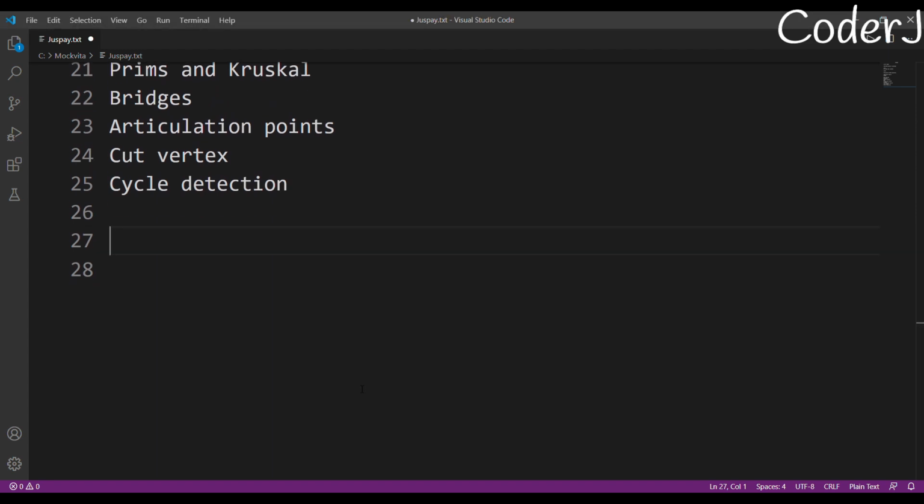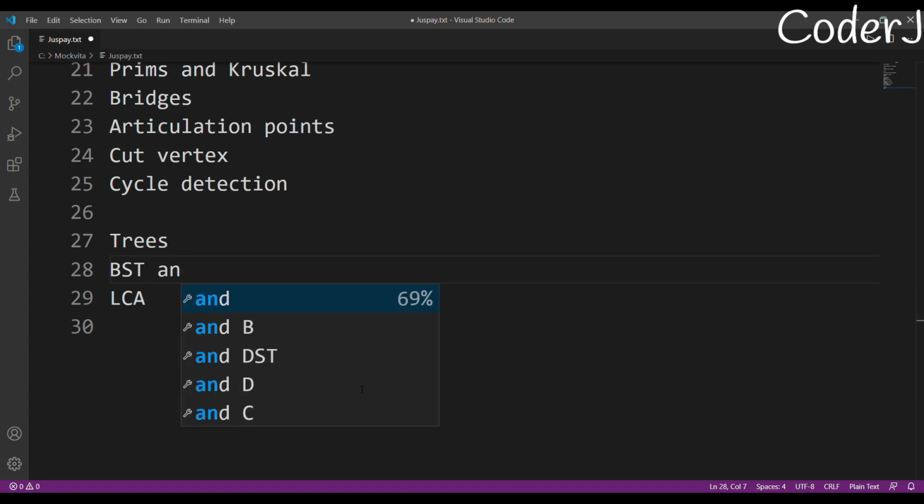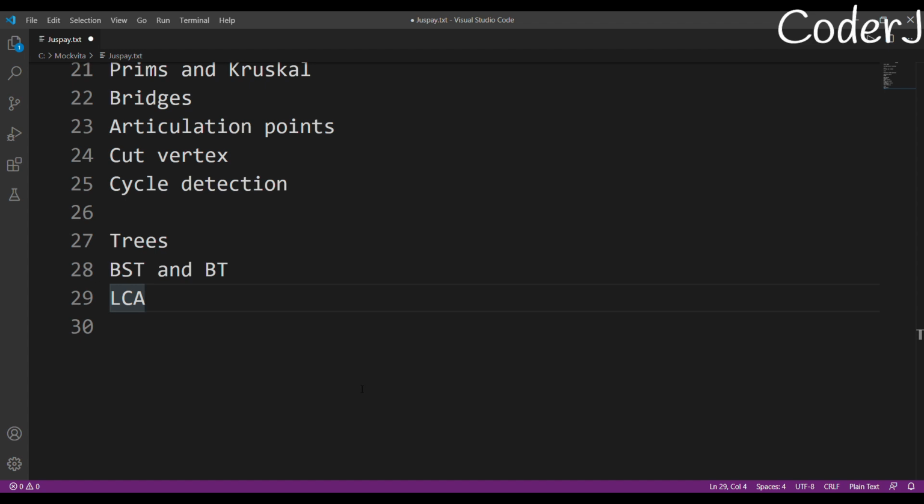Okay, and after that, let's just discuss something about trees. Trees are not that important, but still I'll tell you a few important things that you must know. The first thing will be least common ancestor. By the way, I think you are aware of BST and binary tree. I am hoping that you are aware of these topics. And after that comes our LCA part. LCA means least common ancestor.